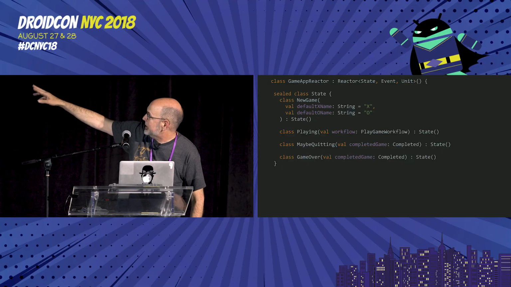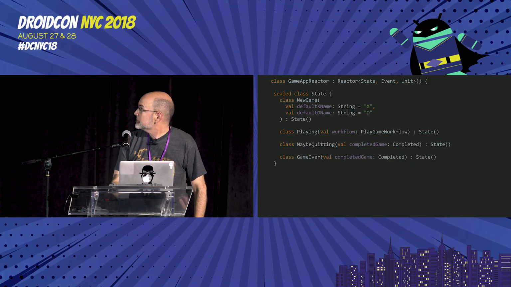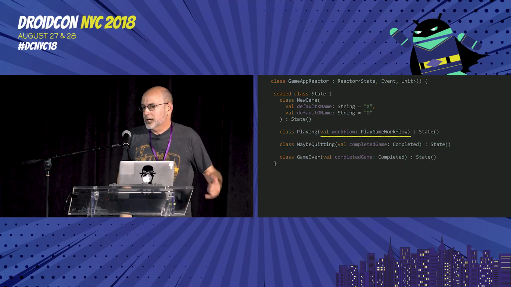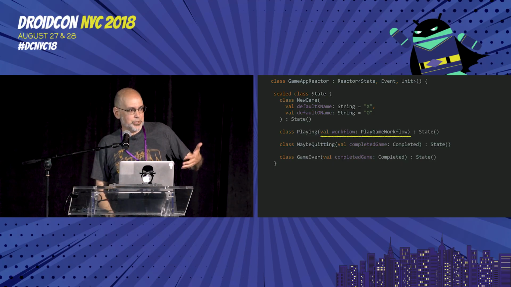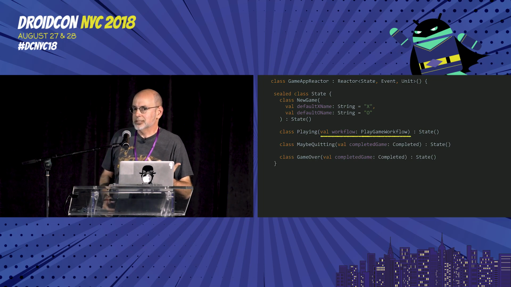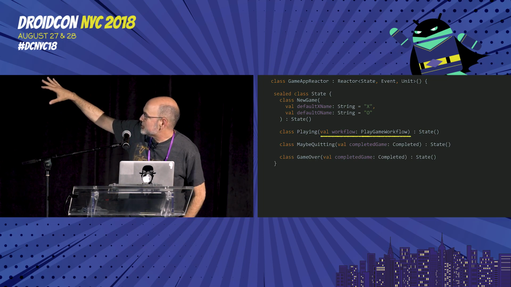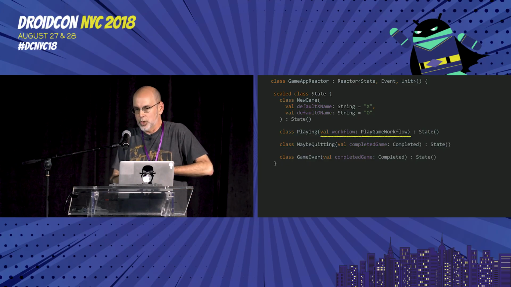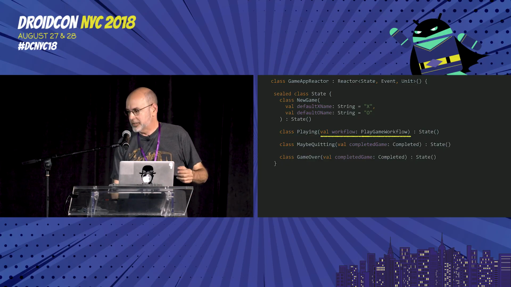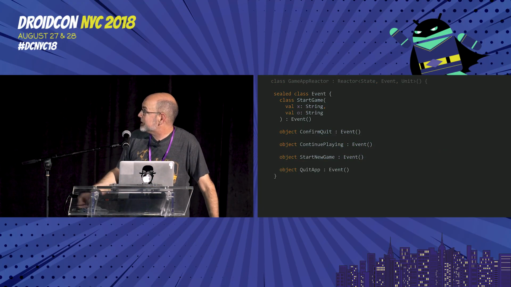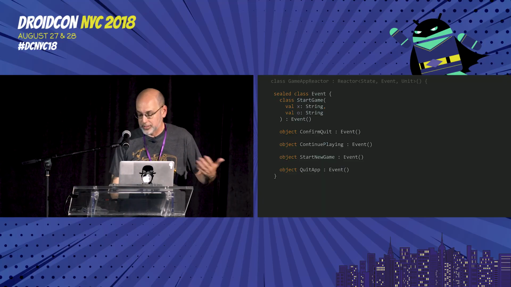It's a new game we're playing, maybe we're quitting, the game is over. And the most interesting state on there is that second one, the playing state. Remember, we were happy to have parameterized states because they keep our graph from blowing up. Well, one of the bits of information that I can hang off of one of these parameterized states is the actual workflow that I'm delegating to when I'm entering into that node that would like to have another workflow to be contained within itself. Keep going through here. Our events, not terribly interesting. I can start a game. I can confirm that I'm quitting. I can quit the app, etc.